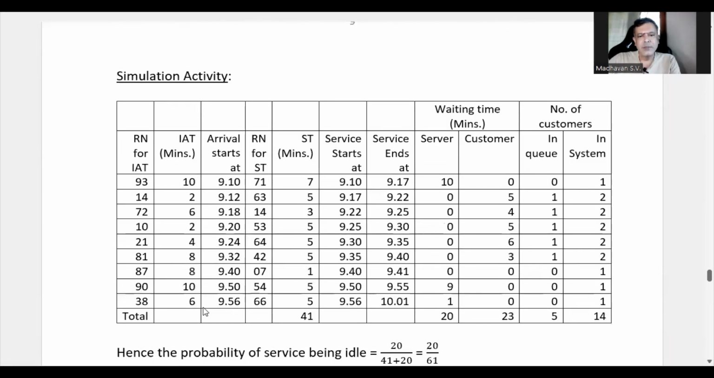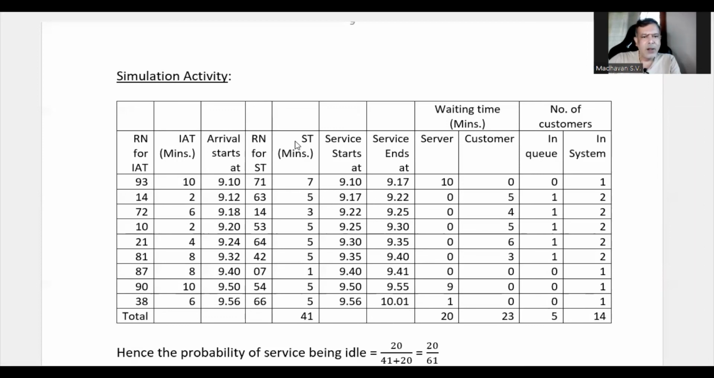Next, if you look into this, there was a waiting time for the server between 9.55 and 9.56. That is why 1 minute is written, whereas the customer is not waiting. So it is 0 waiting time for the customer. Nobody is there in the queue, but one person is there in the system.